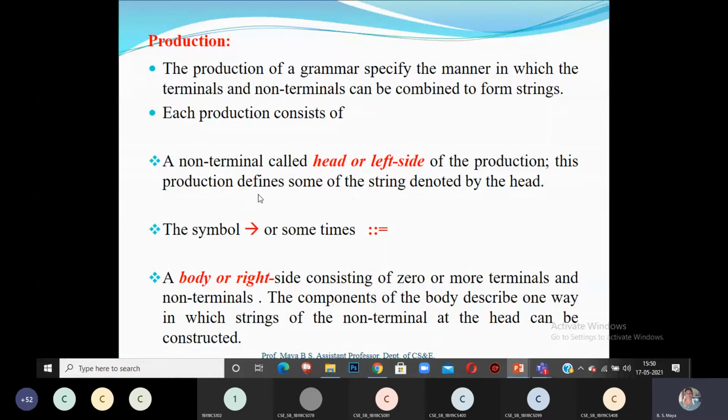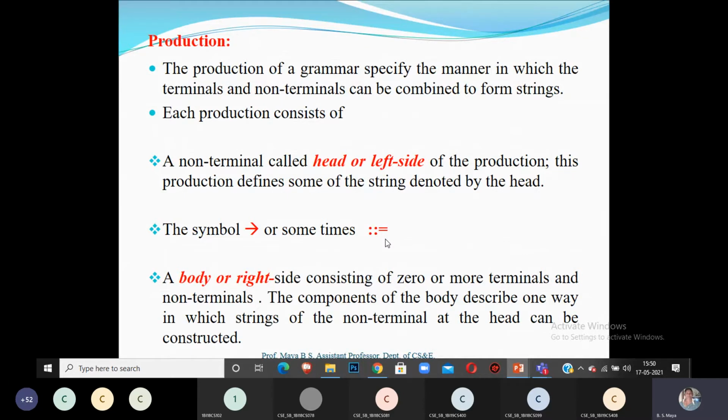This production defines some of the strings denoted by the head. The non-terminal on the left-hand side is called the head of the production. I will use the term head of the production, or left side of the production. The symbol is represented with an arrow mark or sometimes with colon equal.